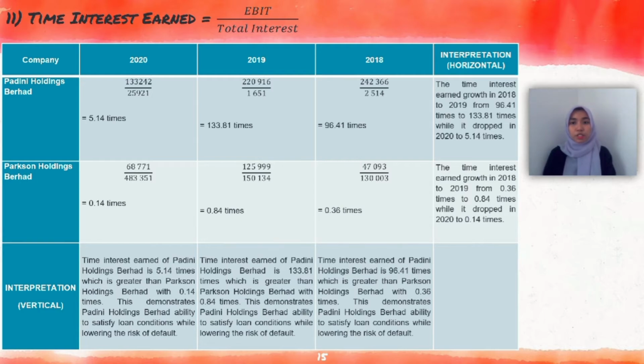For the interpretation of vertical, in 2020, time interest earned of Padini Holdings Berhad is 4 times, which is greater than Parkson Holdings Berhad with 0.14 times. In 2019, Padini Holdings Berhad is 133 times, which is greater than Parkson Holdings Berhad with 0.84 times. And in 2018, Padini Holdings Berhad is 96.41 times, which is greater than Parkson Holdings Berhad with 0.36 times.